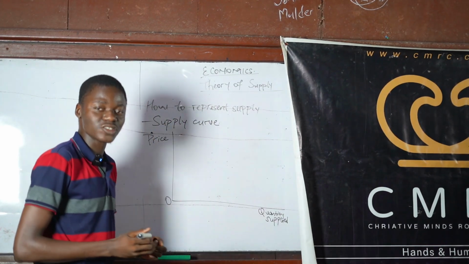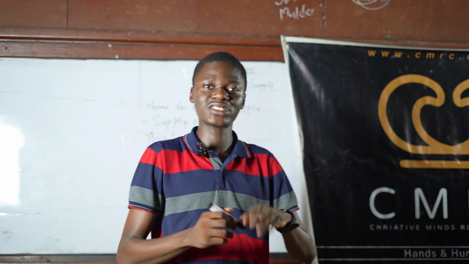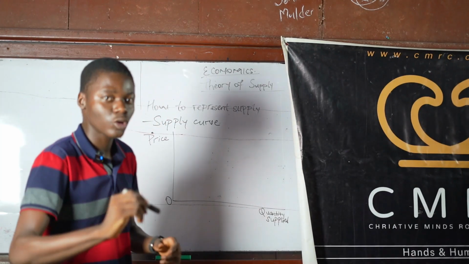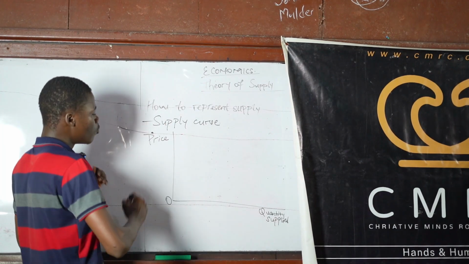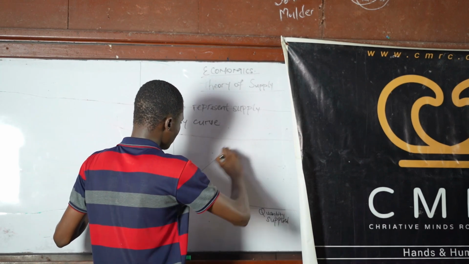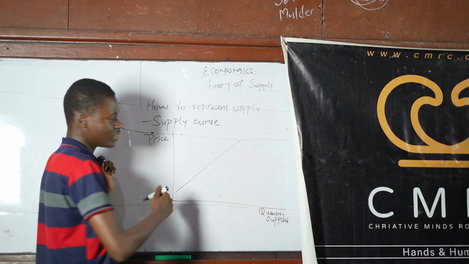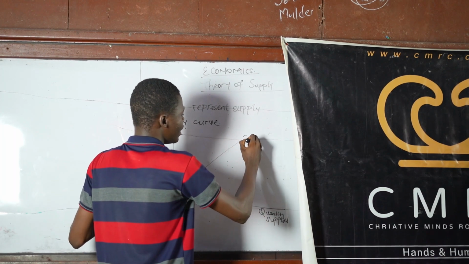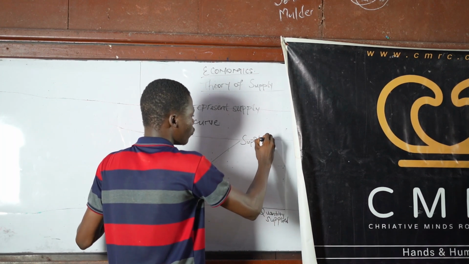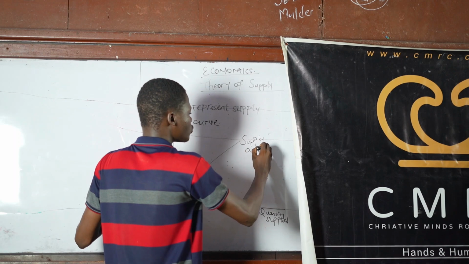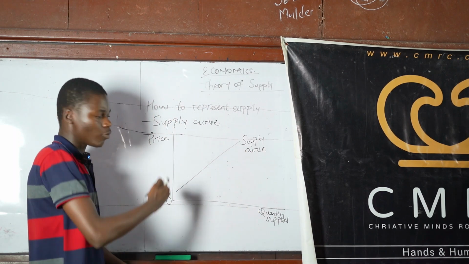And note, remember we said there is a positive relationship between the price of the product and quantity supplied. The supply curve moves upward from left to right. This is an example of a supply curve. This is not a demand curve. A supply curve moves upward from left to right.